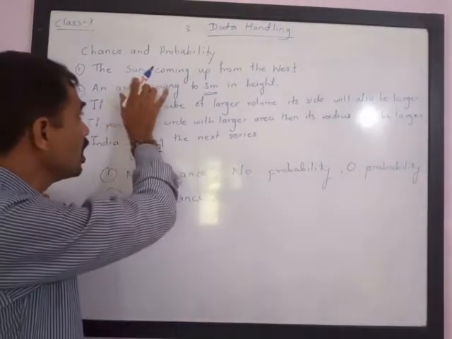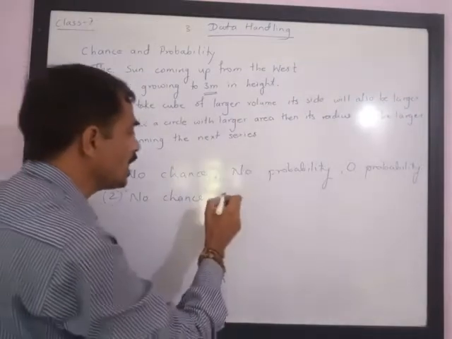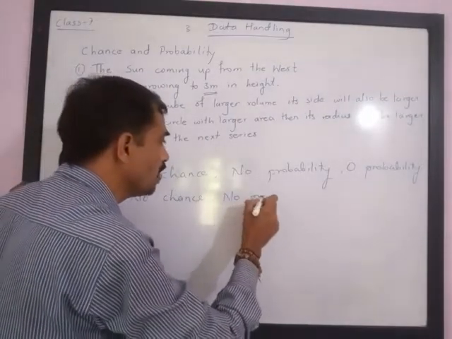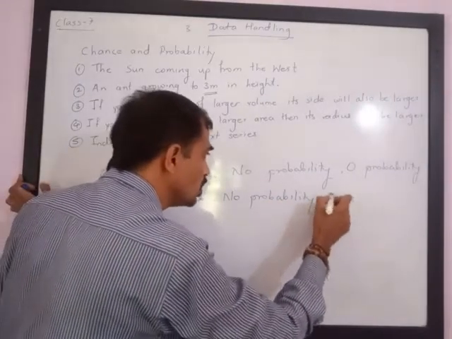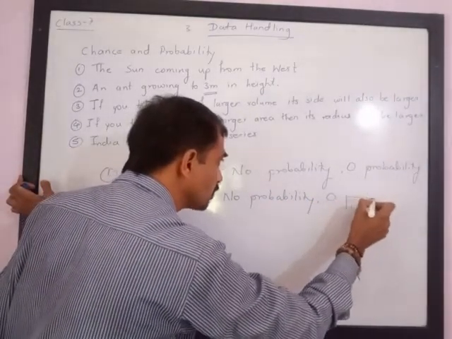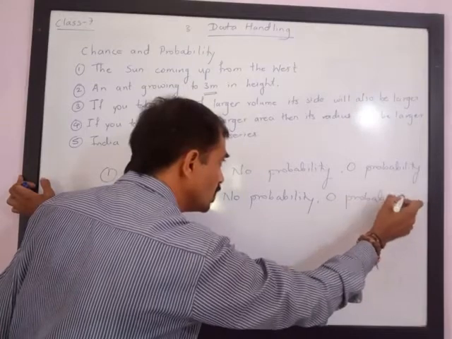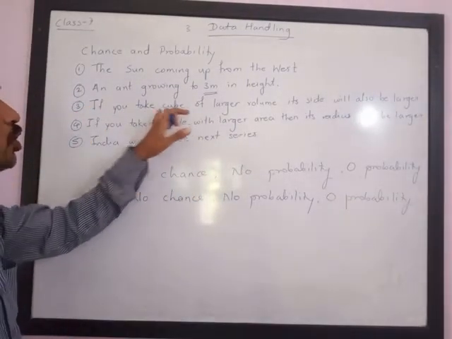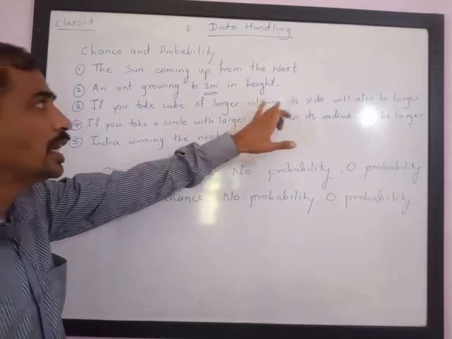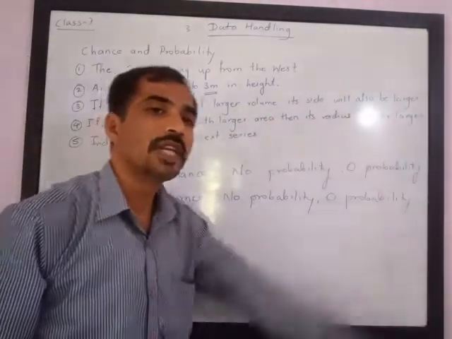This event has no probability. This will never happen. No probability, in other words zero probability.